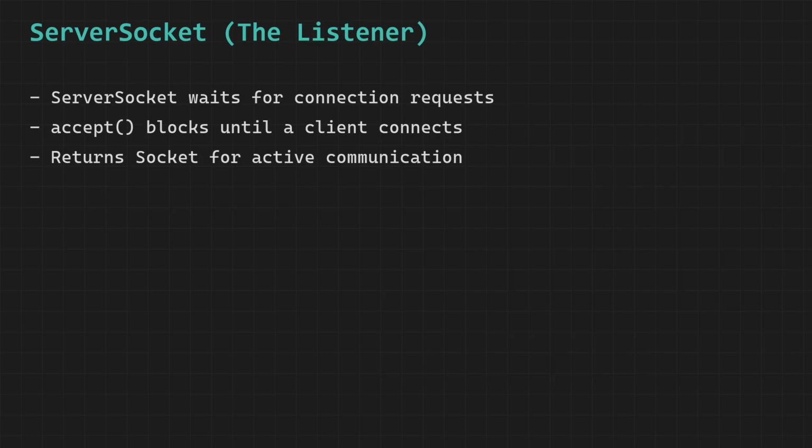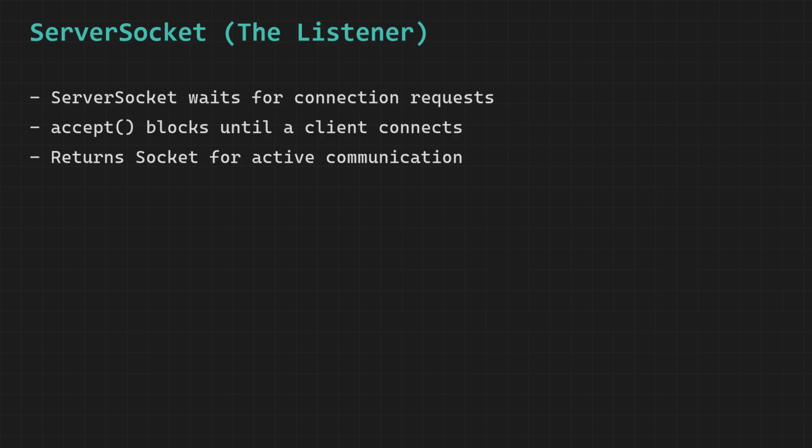Think of a server socket as a highly professional and dedicated waiter who has been stationed near the entrance of a busy and popular restaurant, and whose sole and exclusive responsibility at that moment is to stand at the door and watch for incoming customers. This waiter is not currently engaged in any conversation with anyone and is not taking any orders or serving any food, because his entire focus and attention is directed towards the entrance door, waiting patiently and alertly for the very next customer to walk in and require assistance.